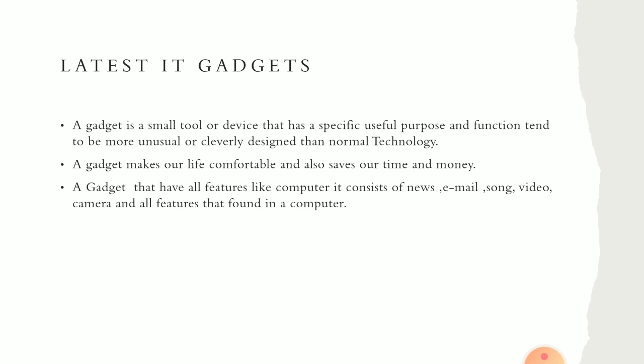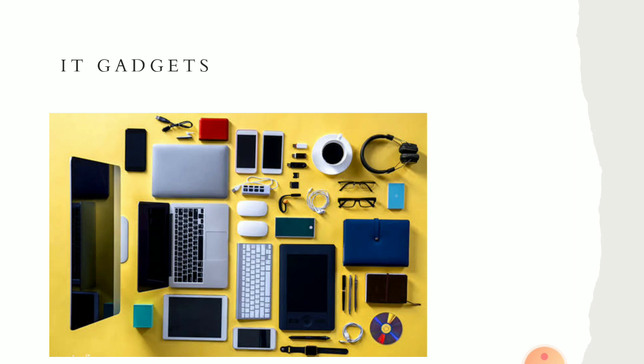So different gadgets are used for different purposes. So this is the diagram for gadgets.